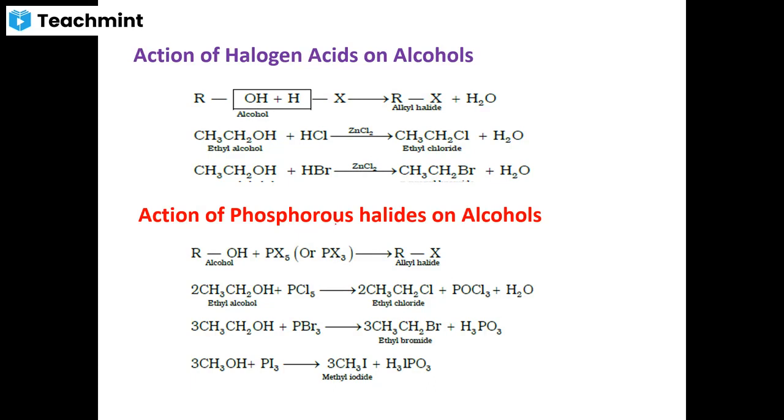Similarly, we shall go to the action of phosphorus halides, phosphorus pentahalides or phosphorus trihalides, maybe phosphorus pentachloride, phosphorus trichloride, phosphorus tribromide or phosphorus pentabromide. Any one of these reagents you can use, and you will get the corresponding alkyl halide. And similarly, if you use phosphorus triiodide, you will get methyl iodide, but you will not use phosphorus pentaiodide because it is highly unstable and very reactive. So all these are basic reactions. Whenever alcohols react with any of these reagents, you will get the respective alkyl halides.